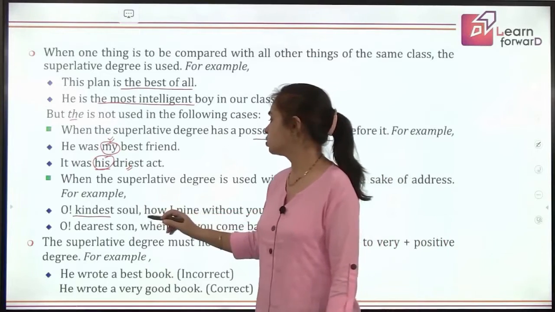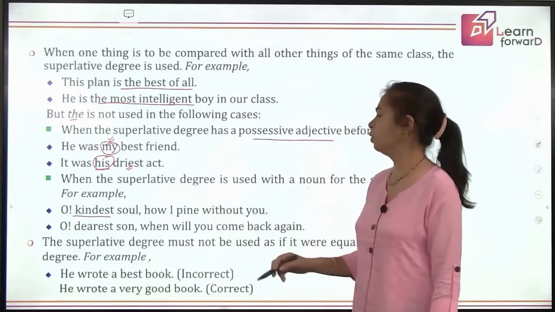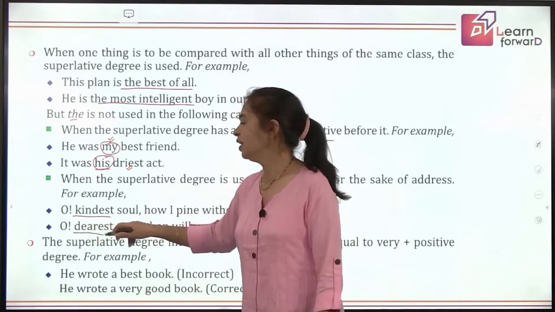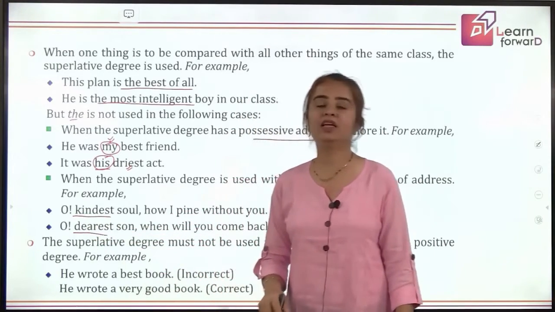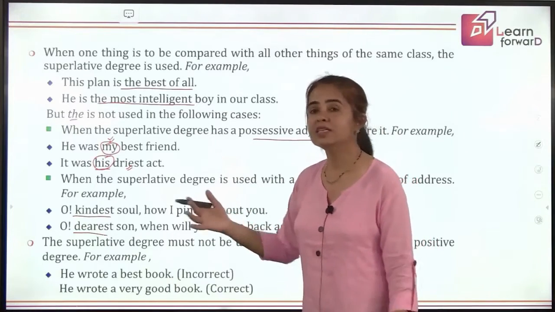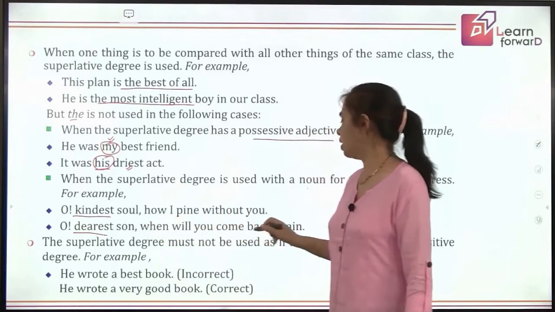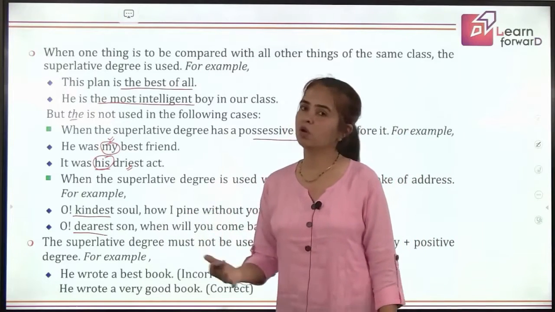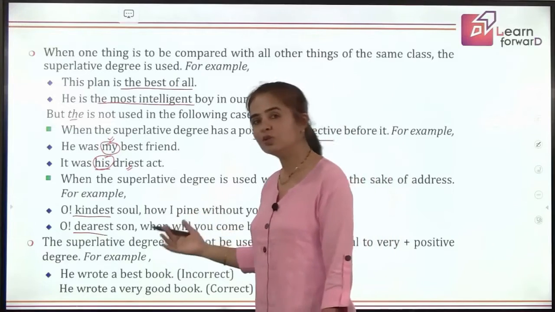O kindest soul, how I pine without you. Next, O dearest son. So here also dearest is a superlative degree, but again it's a noun of address, talking to a son. He is the dearest one. When will you come back again? So this is again a noun of address. So it will not take the with it, although it's a superlative degree.